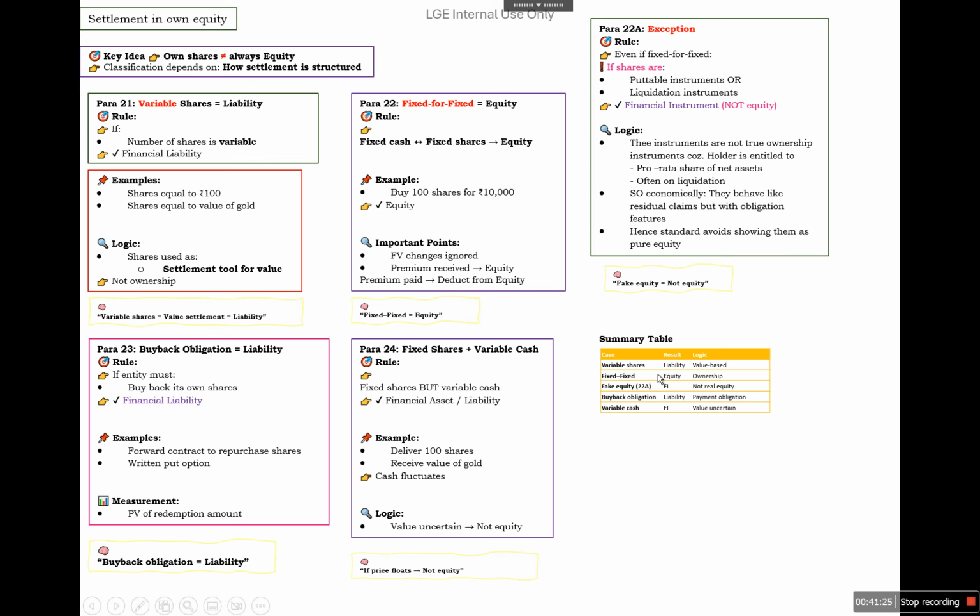So if there is a variable number of shares, it will be called a liability because it is value based. If fixed for fixed, then it will be called equity because ownership is there. Fake equity is a financial instrument, not real equity, a financial liability. And a buyback obligation will be called a liability because a payment obligation is there. If there is variable cash, then we'll call it a financial liability because value is uncertain. So variable shares, liability; fixed for fixed, equity; buyback, liability; floating value is not equity.